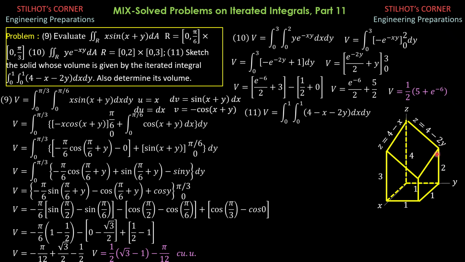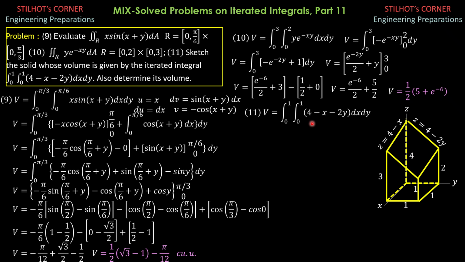Then this is when both x and y are equal to 1. So 4 minus 1 minus 2 times 1 is 1. So that's why z is 1 at this corner here. So that's the sketch of the graph of this solid. For the volume, it is a truncated prism, but we will evaluate the volume by integration.